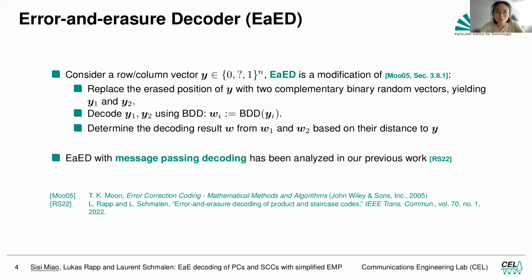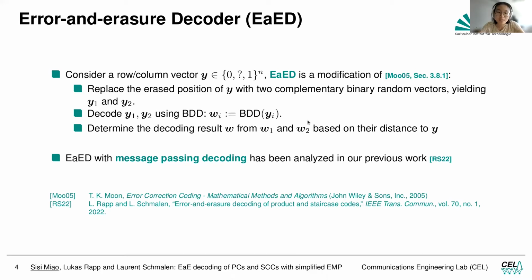What we do is we use this specific error-and-erasure decoder, and we just call it EAD. This EAD basically converts the error-and-erasure decoding into two steps of BDD decoding. How do we do this? First of all, we replace the erased positions of y with two complementary binary random vectors. Then we have no erasures anymore in y. We have two binary vectors, y1 and y2. Then we decode both y1 and y2 with the BDD decoder. Then we have two decoding results, w1 and w2. Then we choose one of them to be the final decoding decision of EAD.